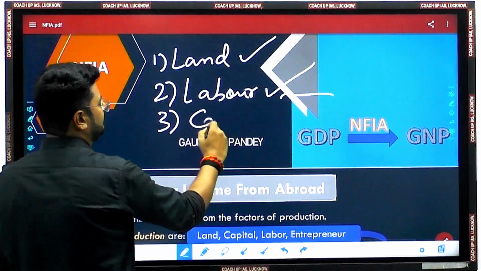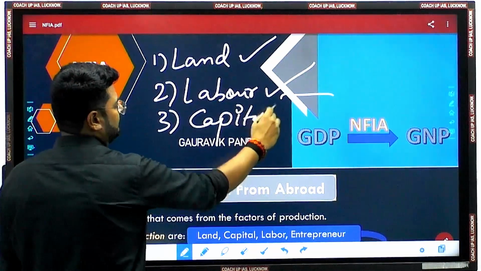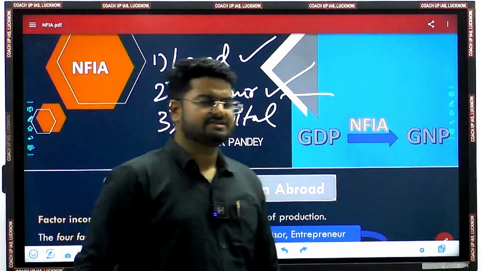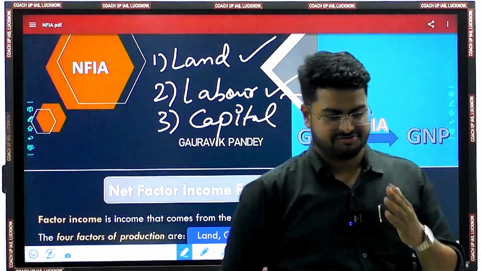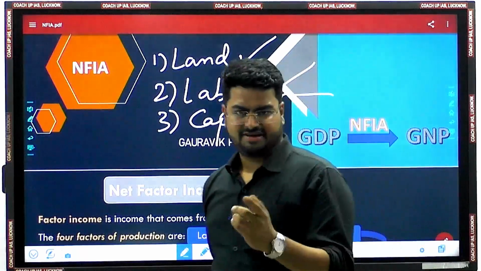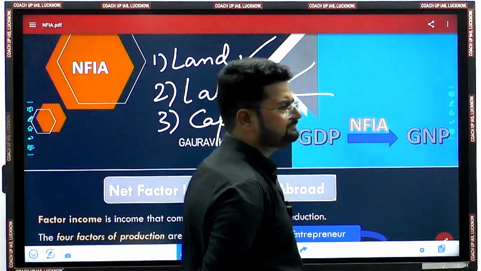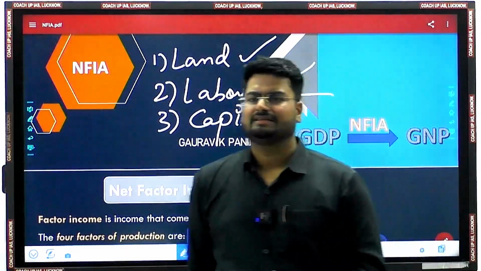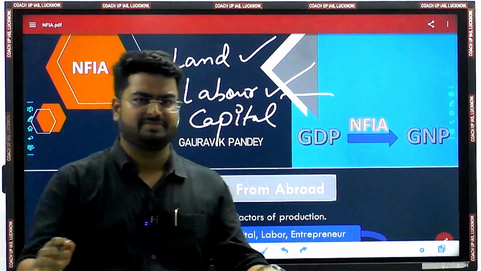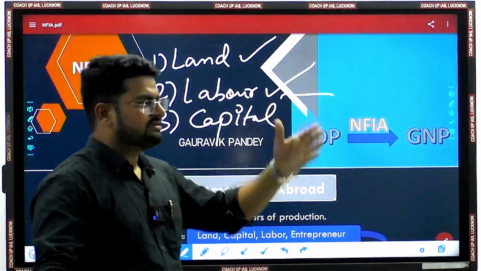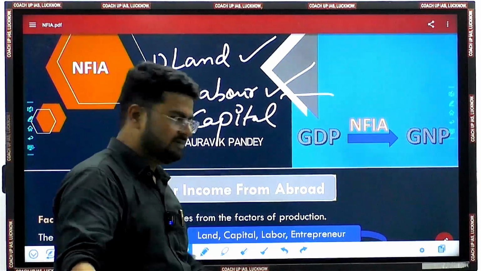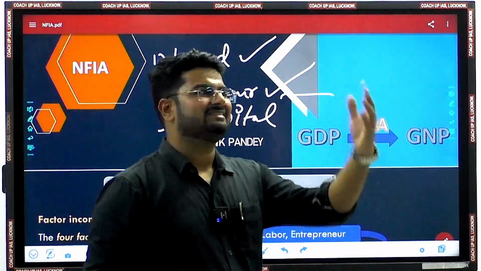The third one is capital. By capital, we generally mean financial capital. In strict economic terms, we mean financial capital. Capital also stands for capital goods, like investment, like all the machines we are seeing here: our camera, our podium, our platform, the benches, the ACs, the curtains.